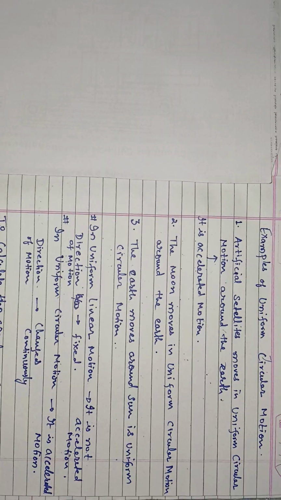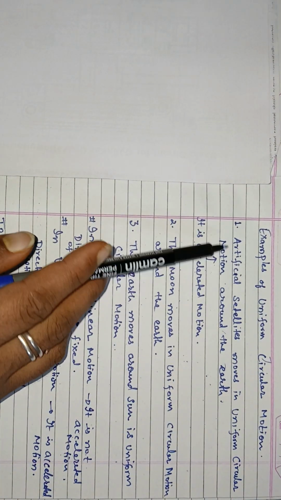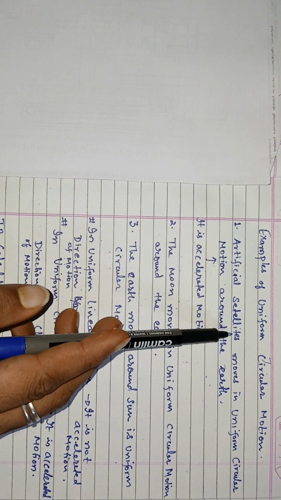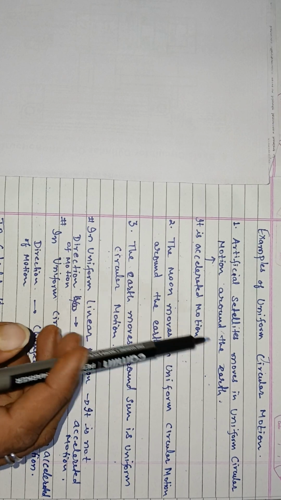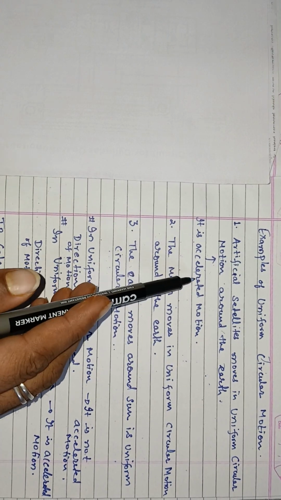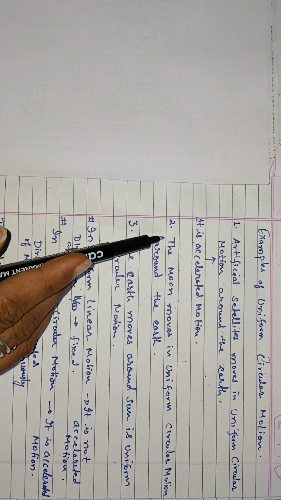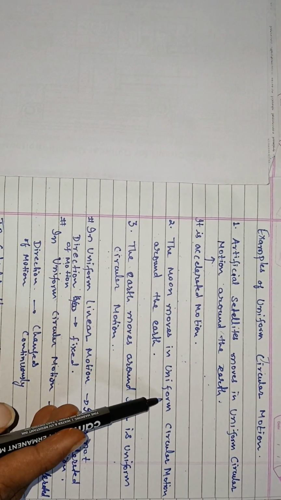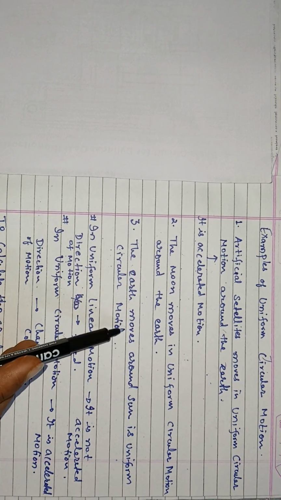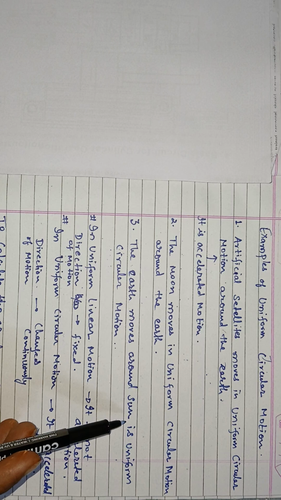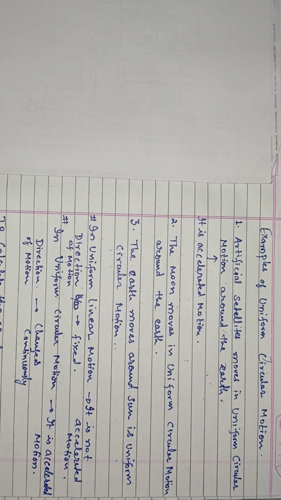Okay. Now let's see some examples of uniform circular motion. When an artificial satellite moves in uniform circular motion around the earth, that motion is accelerated. So this is an example of uniform circular motion. The second one is the moon, which moves in uniform circular motion around the earth, and the earth also moves around the sun, which is also considered uniform circular motion. These are some examples.